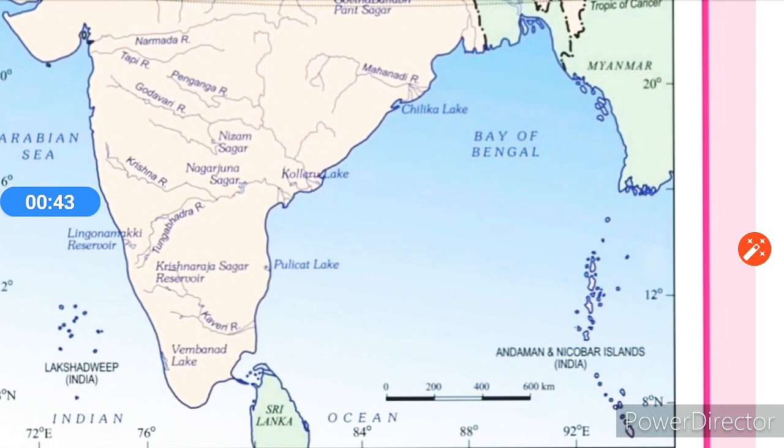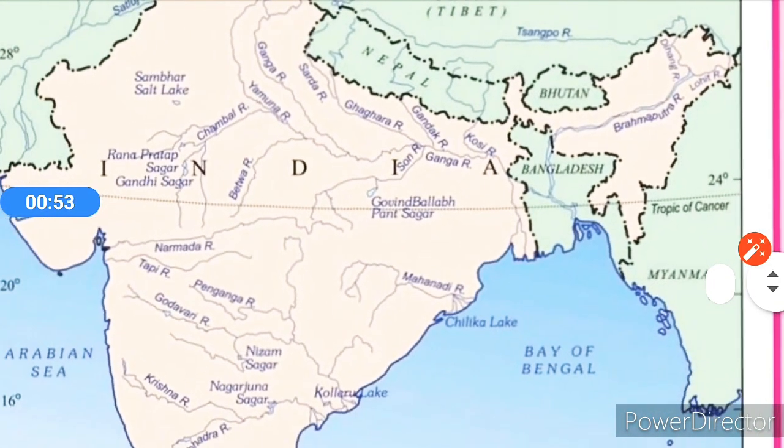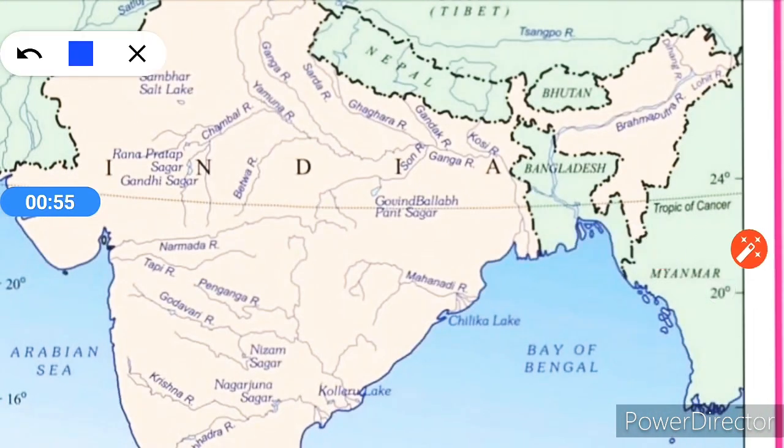First we will see the Narmada basin. Now this is the Narmada river. The Narmada rises in the Amarkantak hills in Madhya Pradesh. It flows west in a rift valley formed due to faulting.